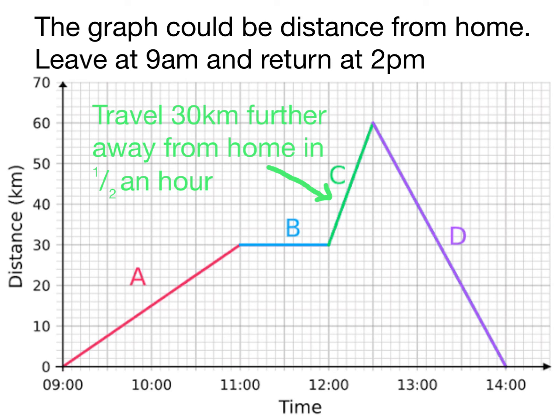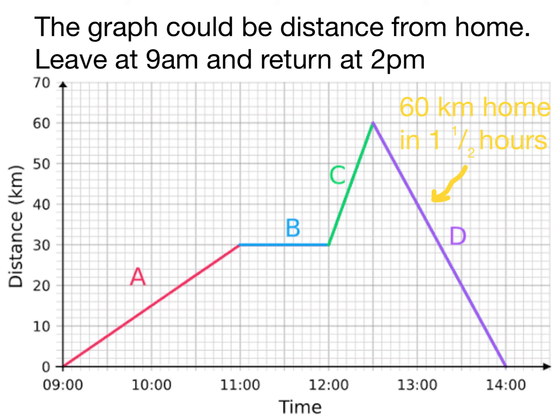The green section, which just so happens to be the steepest section, is travelling 30 kilometres further away from home. So we're now up to 60 kilometres away, but we do that 30 kilometres in half an hour. And then finally, we head home, and that 60 kilometres takes us 1.5 hours to get home. And we arrive home at 2 p.m.